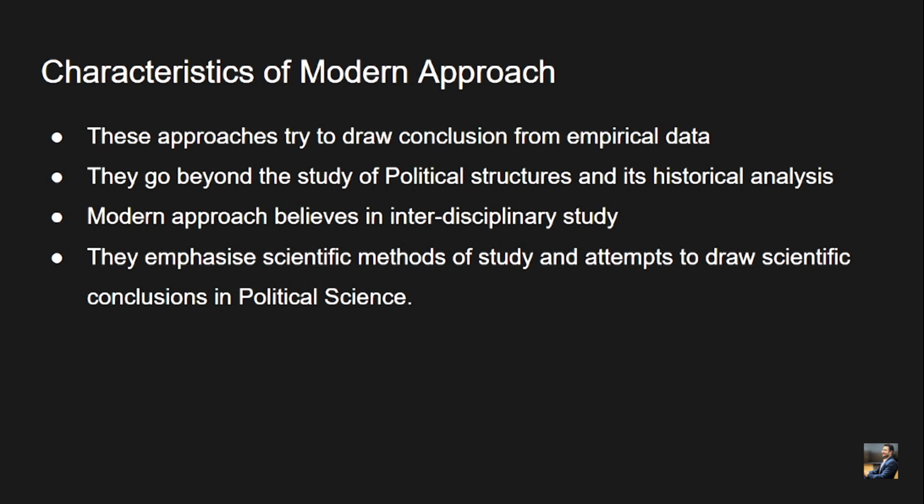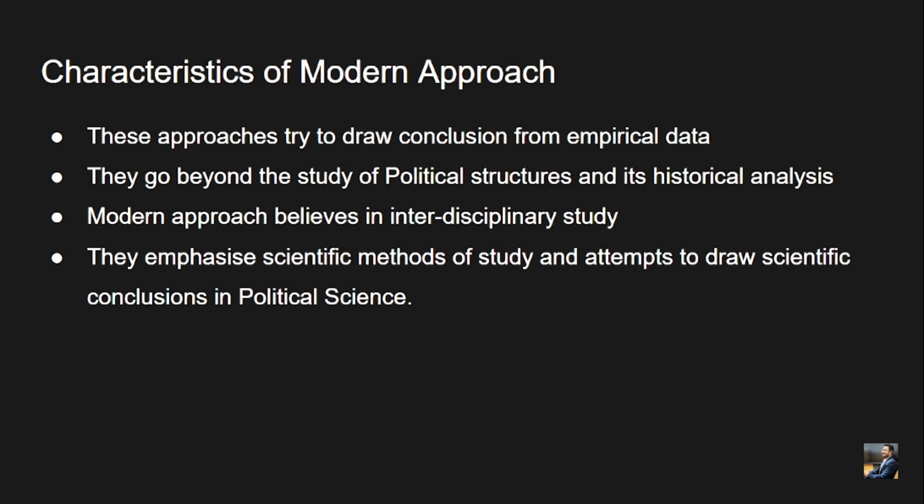Empirical data, in the sense of something which is based on observation and can be proved or verified. They go beyond the study of political structures and historical analysis. We have seen how the traditional approach was mainly based on a study of organizations, their activities, structures, histories, etc. The modern approach goes beyond the political structure and historical analysis.